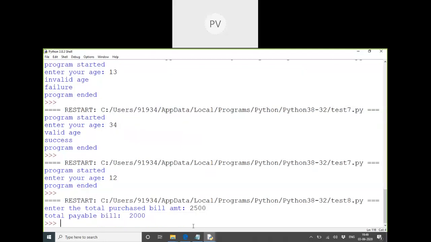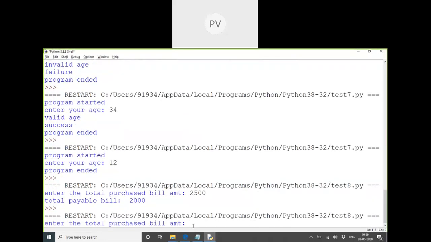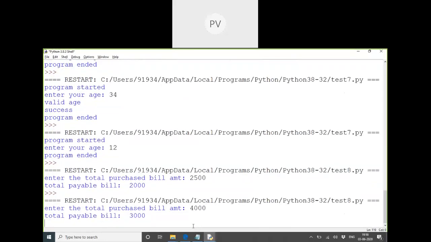My total bill is 2,500. If I take a purchase of 4,000, my bill is minus 1,000. Suggestion for the program. Sorry, I have a correction in the program.